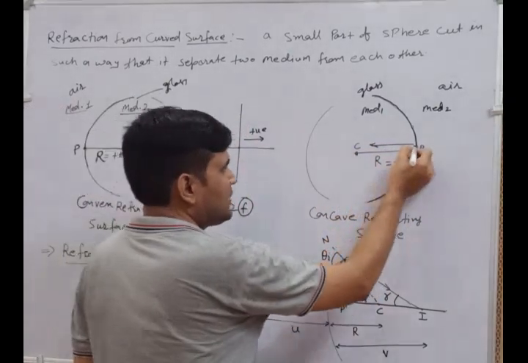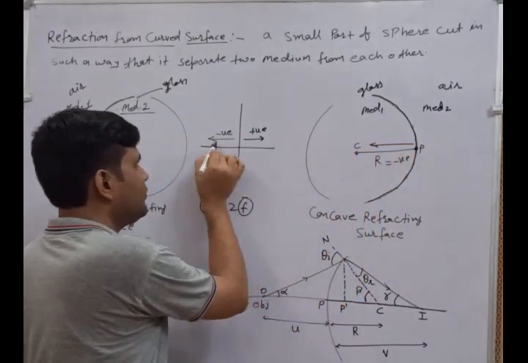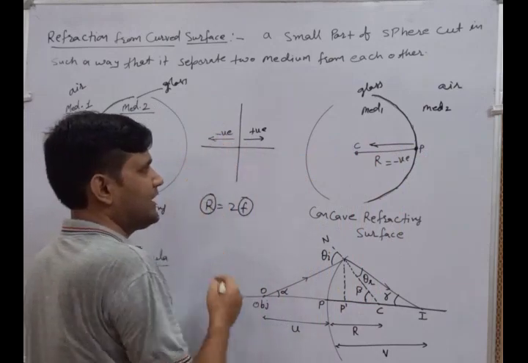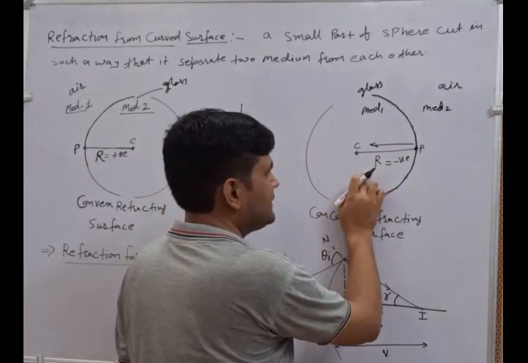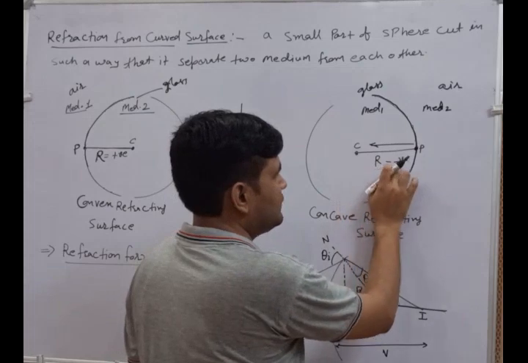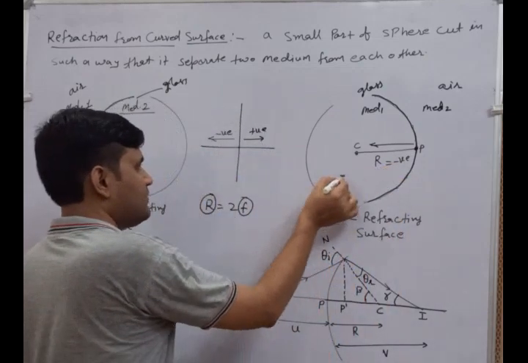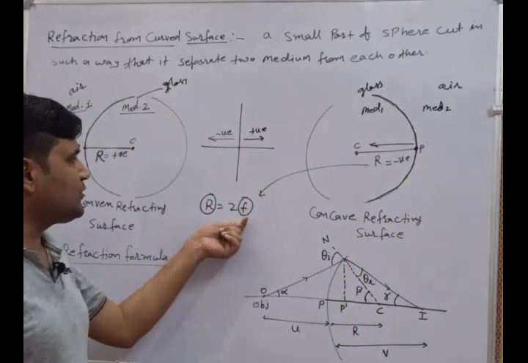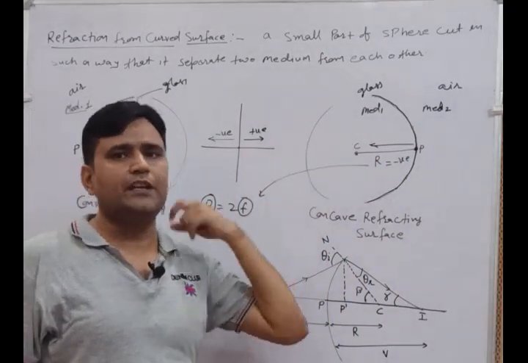Which direction do you move from here? Towards the left hand side. When we are moving into the left hand side, this distance is considered negative. That's why here we consider the radius of curvature to be negative. If the radius of curvature is negative, then as per this phenomena, R equal to 2f, it means f is also negative.